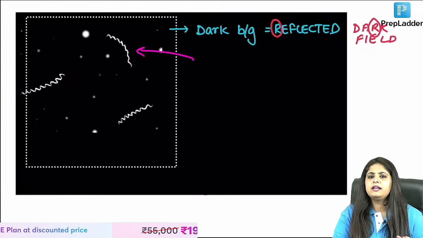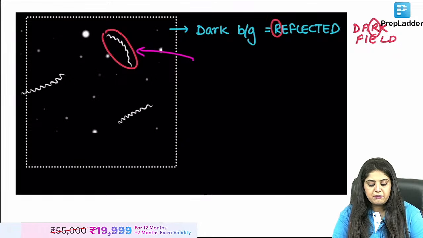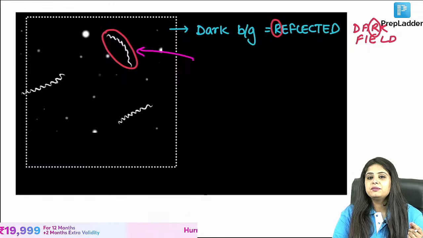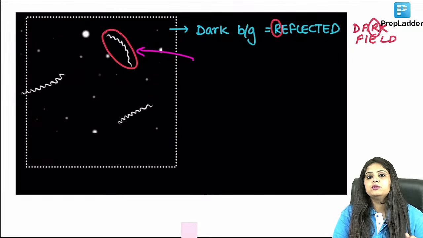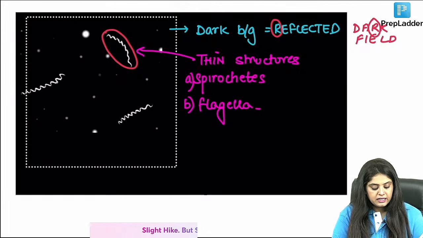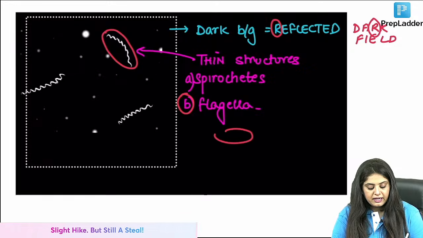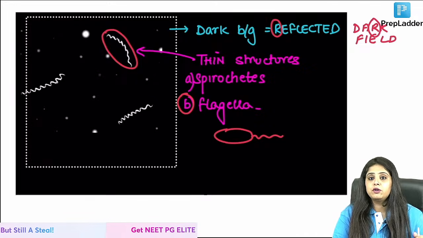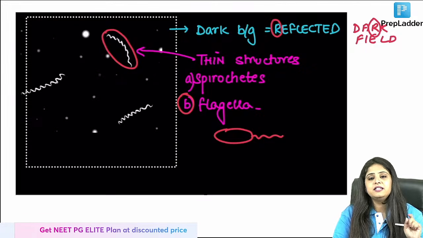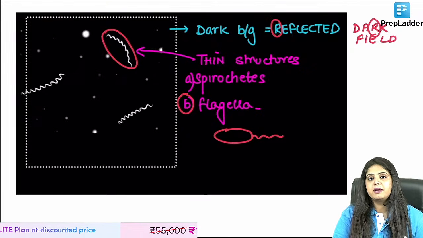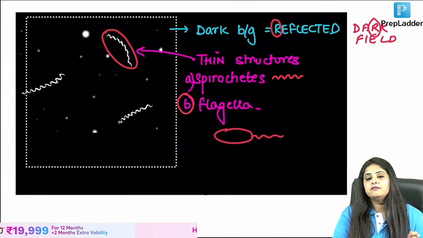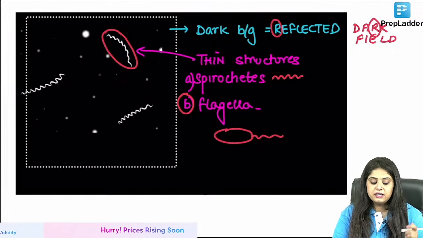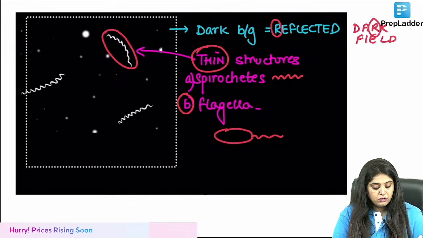Now why do I want light to reflect? What kind of structures am I planning to see? Ma'am, whenever something is very very thin and you can't look at it under a light microscope, you use this. What is very very thin? Number one, flagella. When a bacteria has flagella coming out of it for locomotion, for movement, flagella very thin, cannot see, use dark field microscope. Second, any spiral bacteria like spirochete, you can't see it, very very thin, very spiral, anything that is thin. So they might not write this.